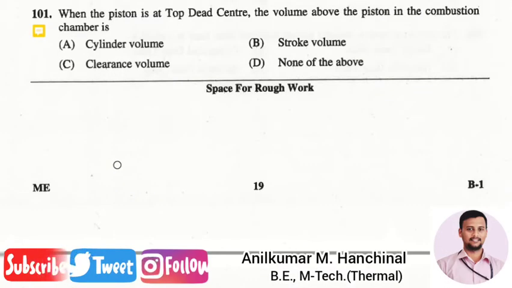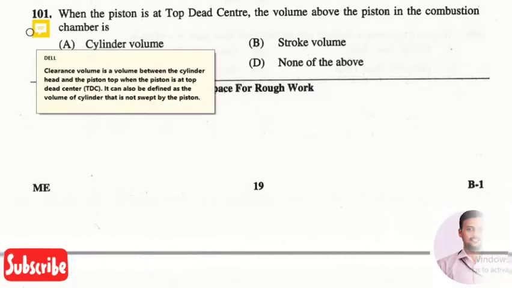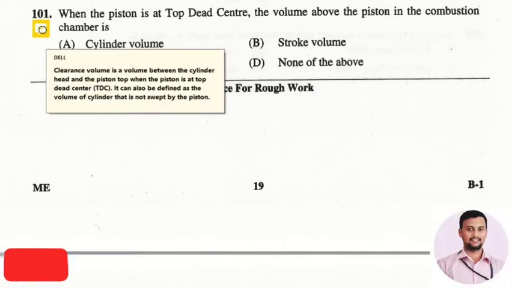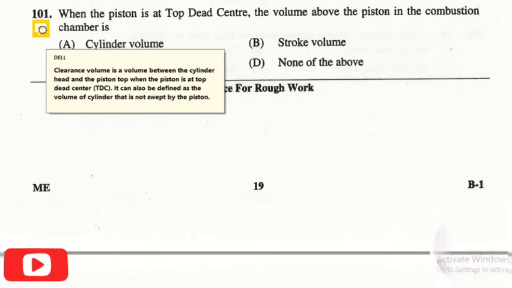The next question is, when the piston is at the top dead center, the volume above the piston in the combustion chamber is. The right answer is option 3, that is clearance volume. The clearance volume is the volume between the cylinder head and the piston top when the piston is at the top dead center. It is also defined as the volume of a cylinder that is not swept by the piston.